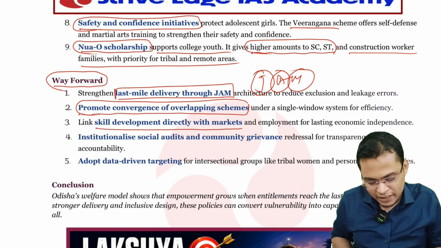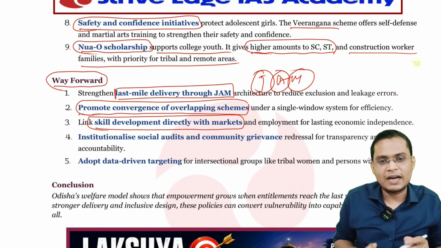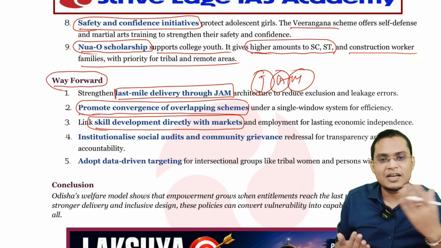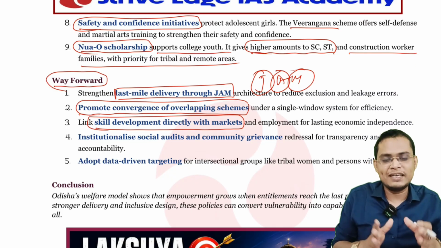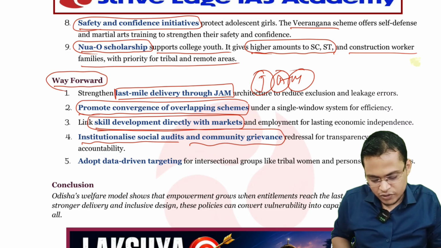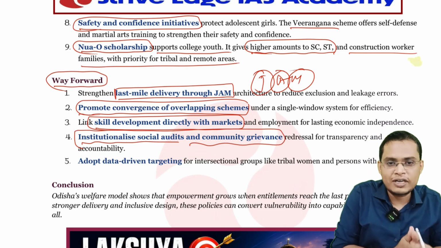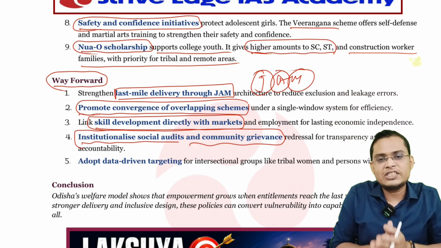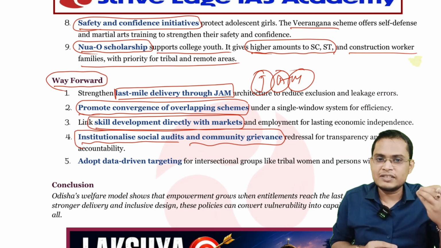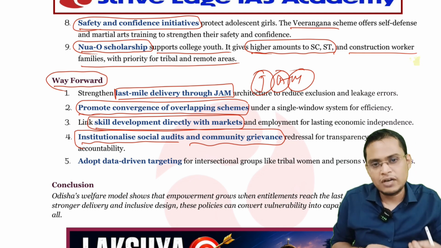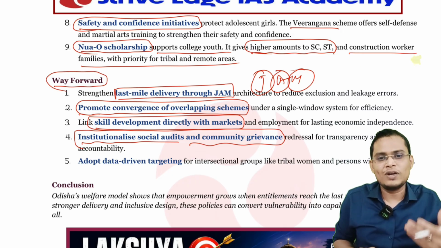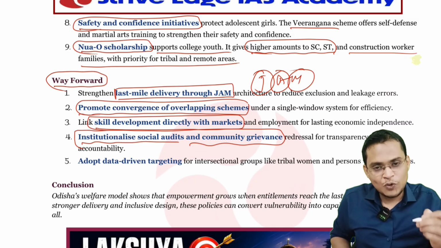Next is skill development directly linked with the market. For example, in our education system they are providing something, but the market needs AI, the market needs advanced skills, so we have to impart skills as per the need of the market. Next is institutionalizing social audit and community grievances. What do you mean by social audit? When the audit is conducted by the beneficiaries, for example, when scheduled caste people audit the scheme that is helping the scheduled caste, we can call this a social audit. For example, in a village, if a road is constructed and the local villagers audit that road, we can call this social audit.